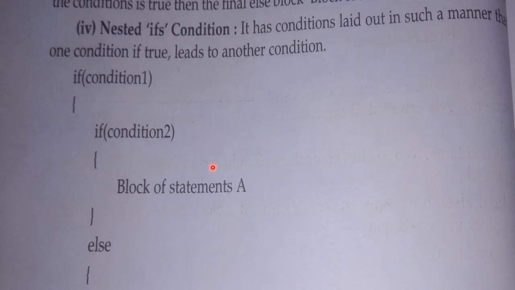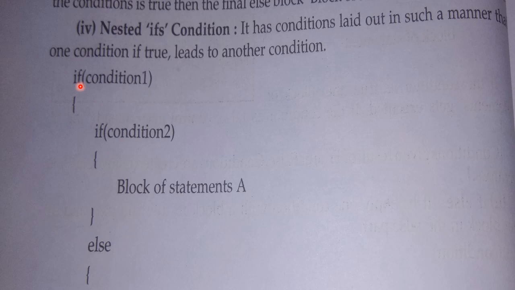Next one is nested if. Nested if means if within if. It has conditions laid out in such a manner that one condition being true leads to another condition. So we will see what happens in this. First of all, what I told you, if within if. This is not else if. Be careful about this. This is not if and then else if. In the last if statements, what I explained to you is that if the condition is false, it will check the else if part. But here, no.